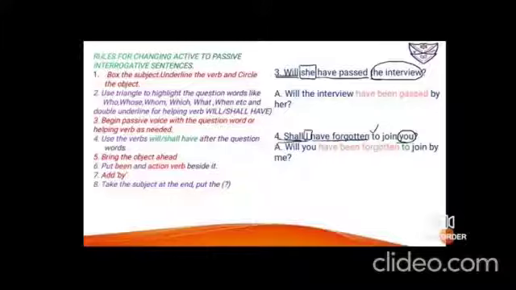So it is the object. Now what you have to do is, it was I, so they have used shall. You are going to bring you ahead, so what will you be using? You will be using will only, again, because it's second person. Fine. So it is will. Then bring the object ahead, you. Have, this have you have to bring down. Additional word be and been. Forgotten, same way, V3. To join, extra word. And then by, I will change to me. So it sounds, will you have been forgotten to join by me? Interrogation mark.